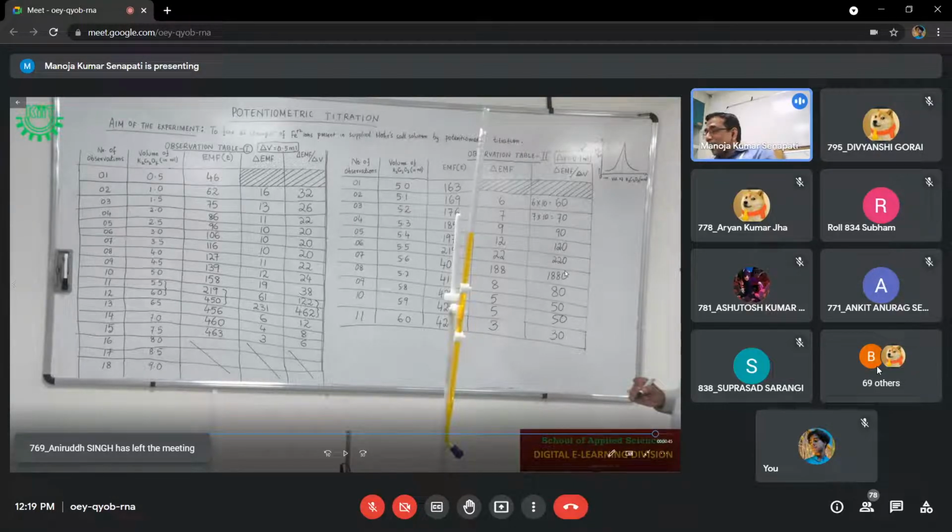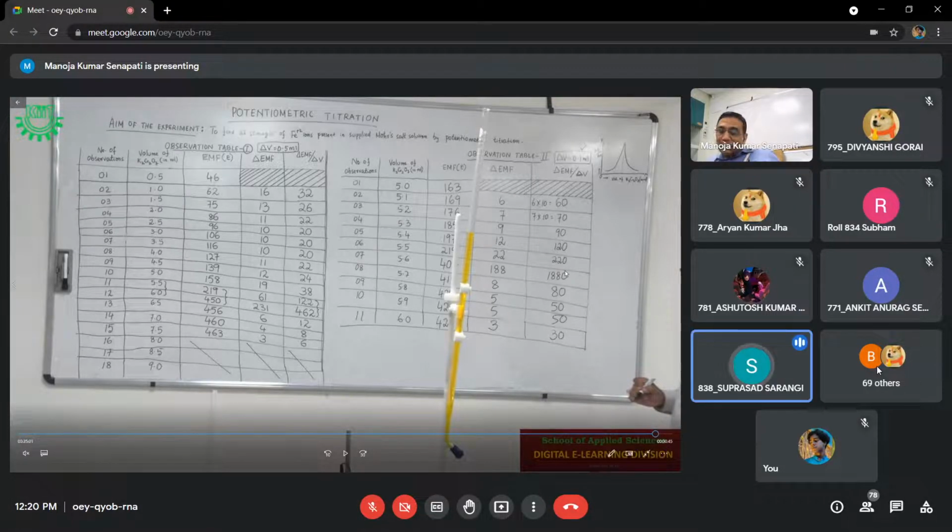So when we go for the calculation, you can see N1. Suppose N1. What is N1? You see your manual and tell me. Sir, normality of Fe2+ ionic Mohr's salt solution. You have to find that out. It is not given to me. What is V1? The volume of Mohr's salt solution. How much Mohr's salt solution have you taken? 25 ml. You have pipetted out 25 ml of Mohr's salt.